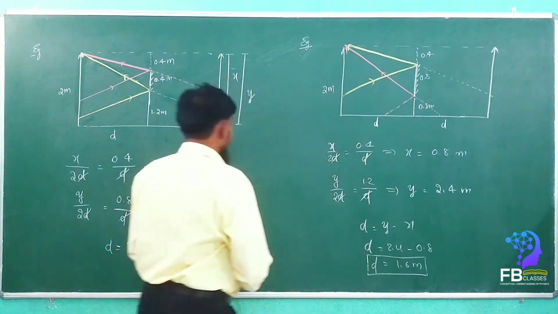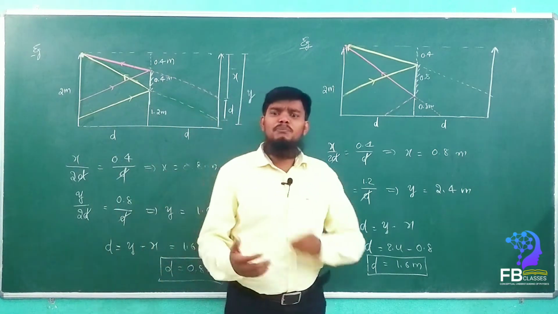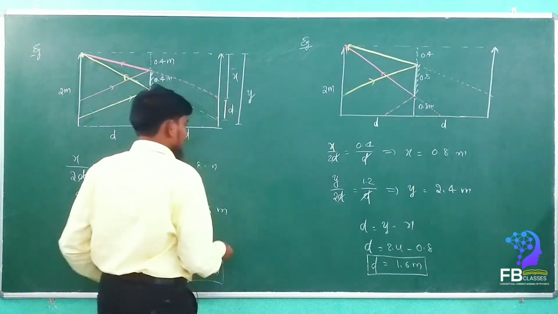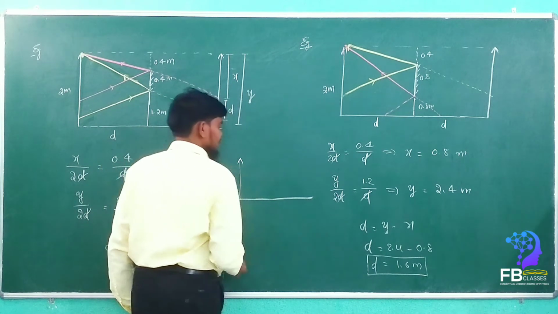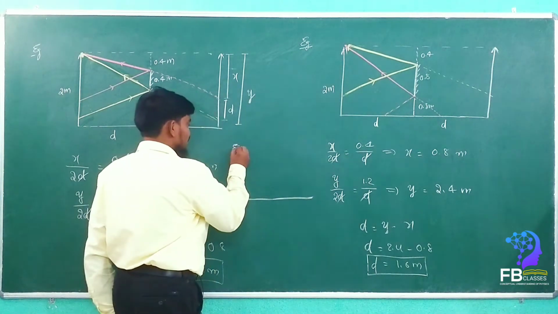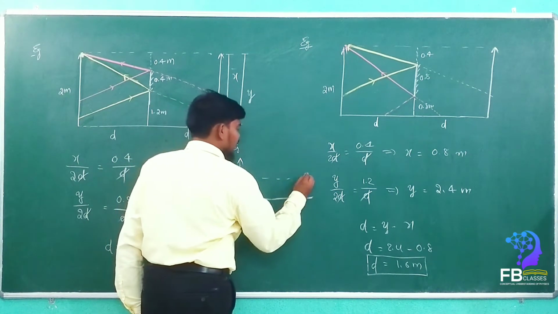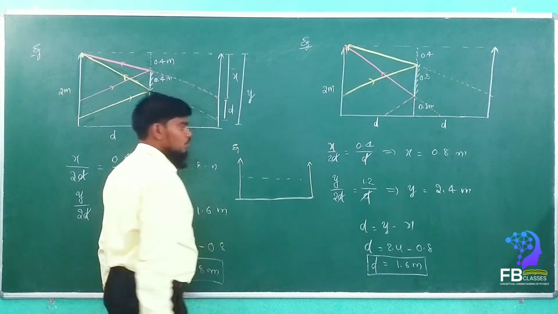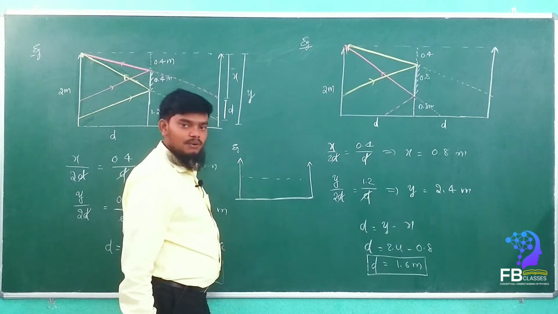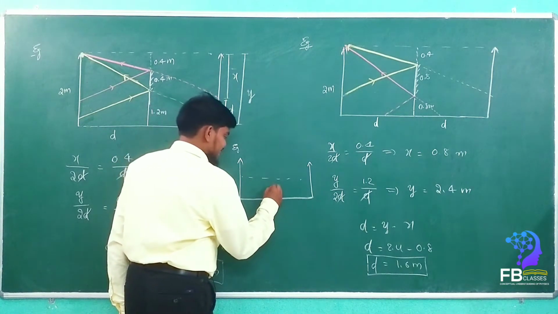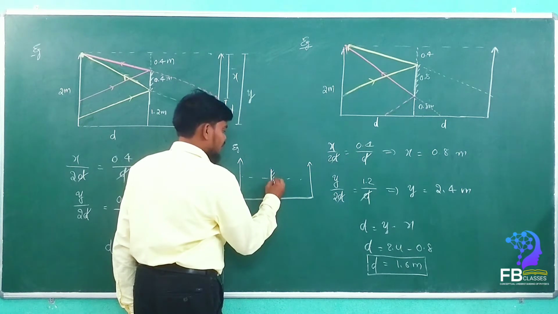If you are taking the example, I'll make many examples like this. For example, consider this is 2 meters. Now consider the image formation, where the total image forms here. Are you getting my point? Yes or no? Now the mirror is taken here at 0.5 meters.